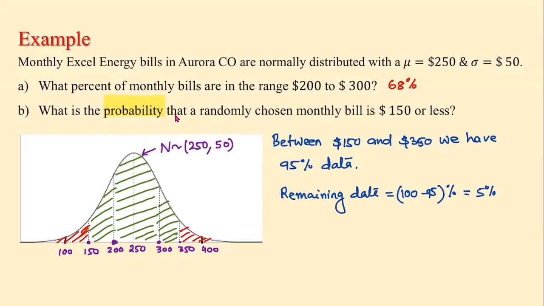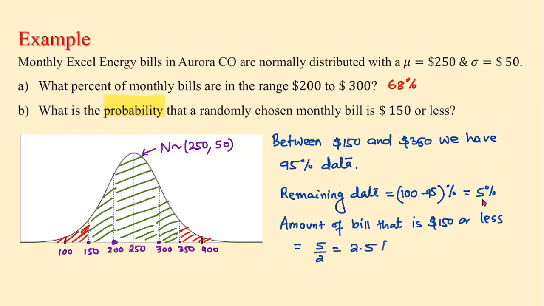But what we want is the probability that the randomly chosen monthly bill is $150 or less. So if I just want the value on the left, $150 or less, that is half of 5%. So the amount of bills $150 or less is equal to 5 divided by 2, or 2.5%.